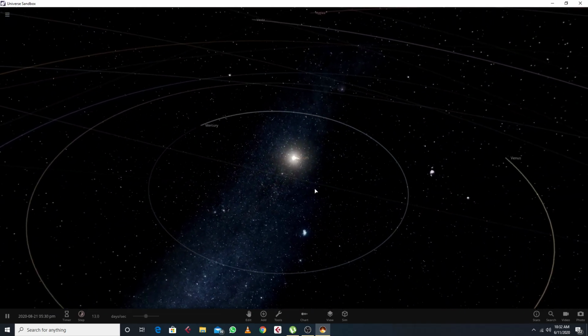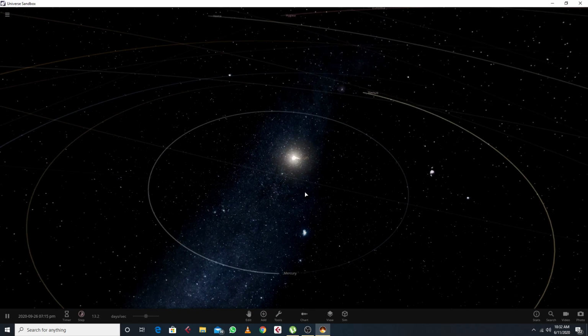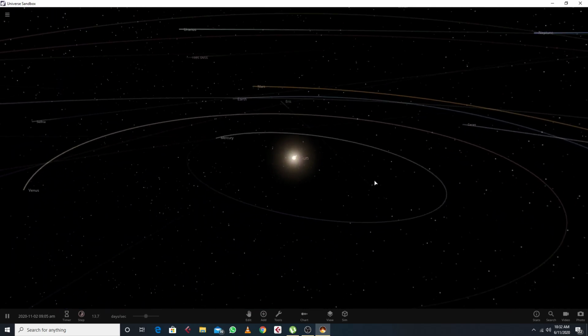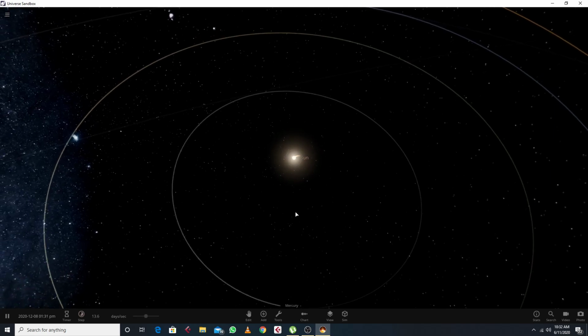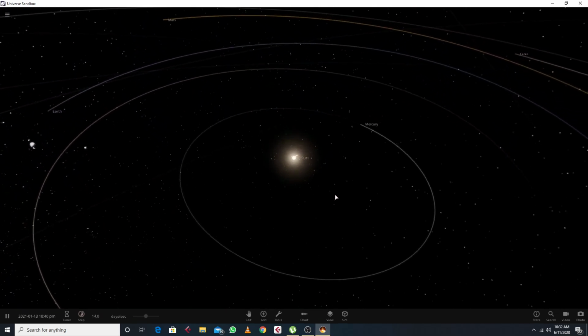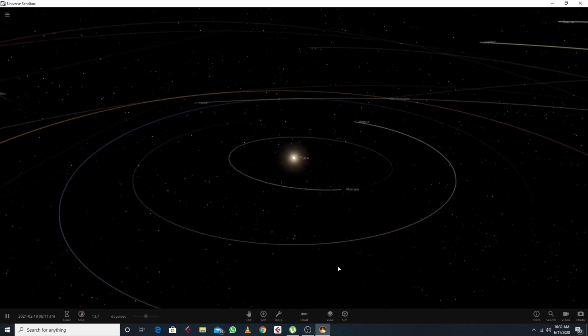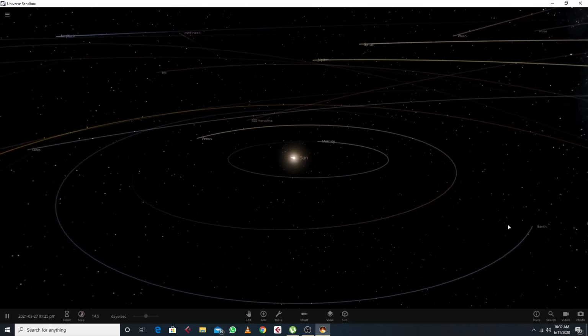Okay, so because of this barycenter concept, even the sun is revolving in an orbit. It's on a small orbit, you can say. Okay, so let's see what happens when we convert Earth into a black hole.